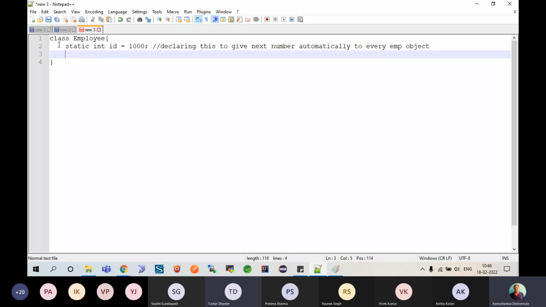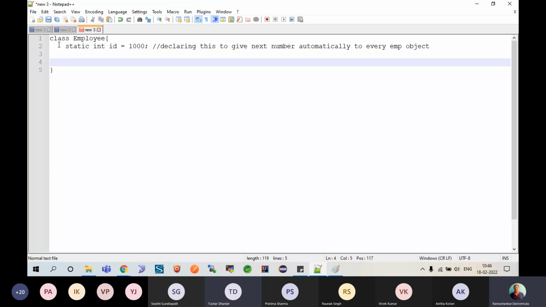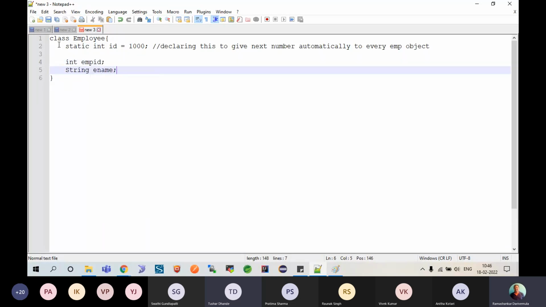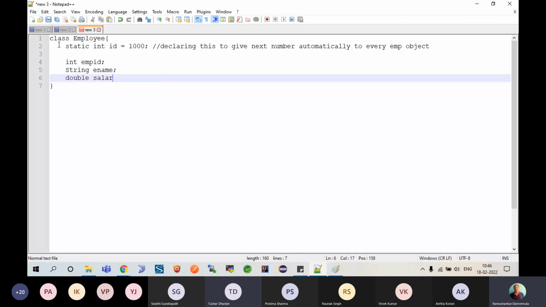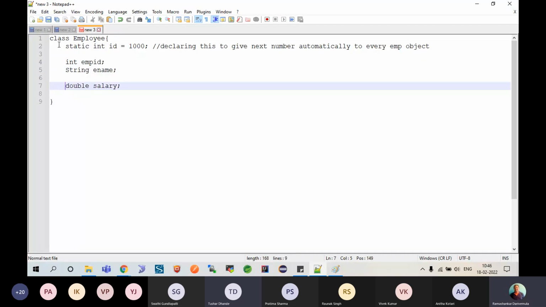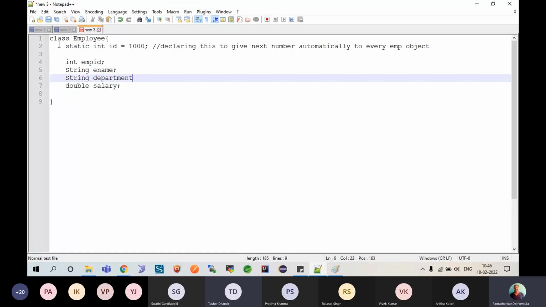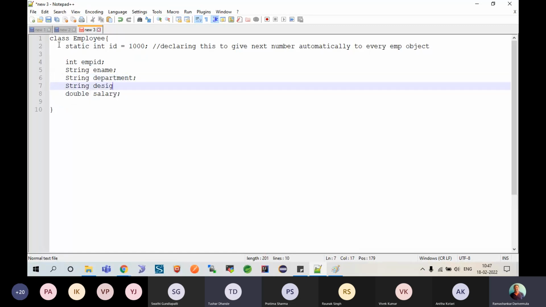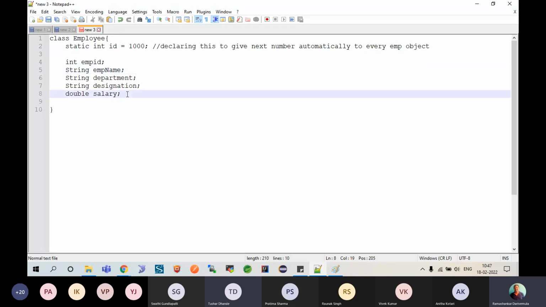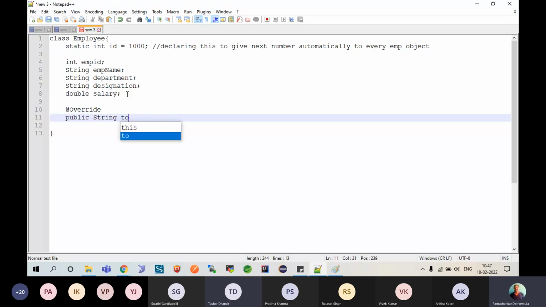different objects. So here I am declaring another set: int employee id, string employee name, double salary, and string department and string designation. Let's name them the proper way, employee name, emp name. These are the things I have. And because this object needs to print itself, I am overriding public String toString.